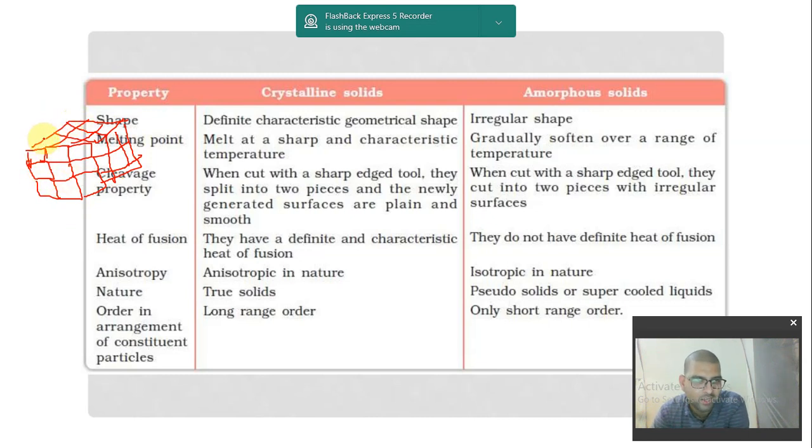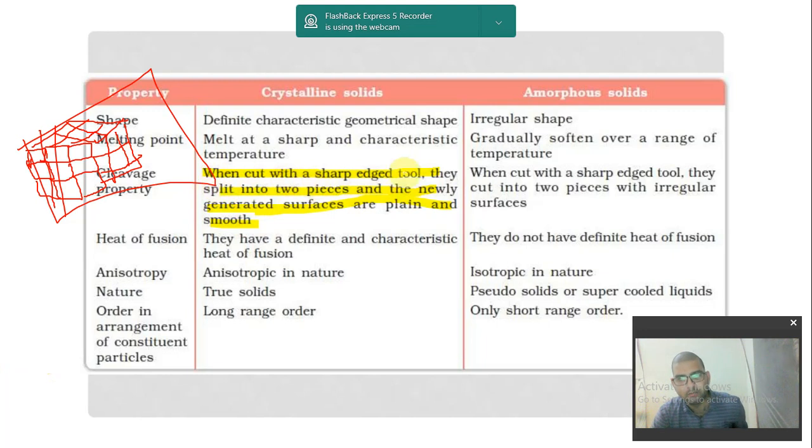So if I cut here, then what I will get? I will get another cube, isn't it? And the overall shape of the Rubik's cube is also a cube. So when I cut it, I will get a cube only, and its overall shape is also cube. So this is what it is saying here, that when cut with a sharp edge tool, they split into pieces, and the newly generated surfaces are plain and smooth.